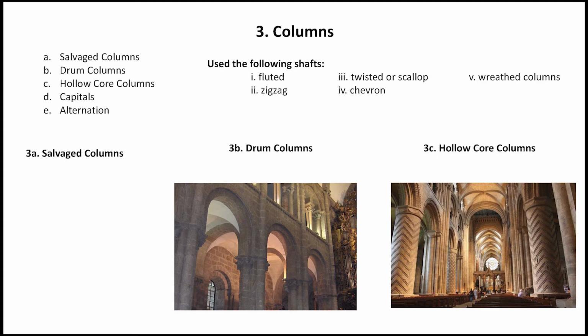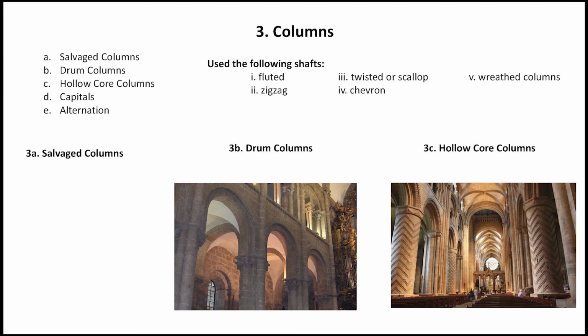The next type of column is the drum column. In most parts of Europe, Romanesque columns were massive and supported the thick upper walls with smaller windows and sometimes heavy walls. The most common method of construction was to build these heavy columns out of stone cylinders. These stone cylinders were called drums. And we discussed the detailed method of construction of this drum column in Greek or Hellenistic architecture.